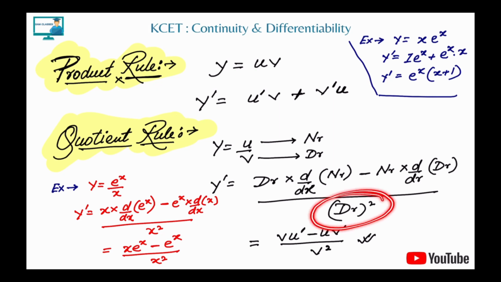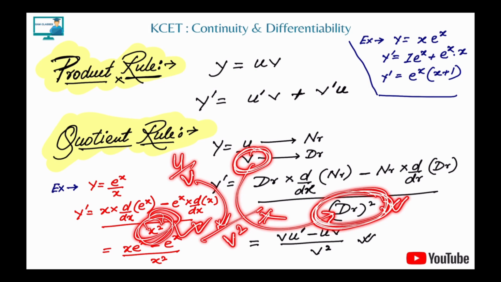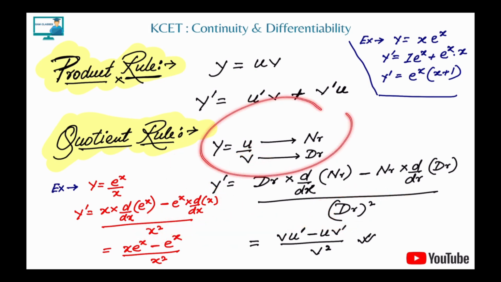Because in u by v, always the denominator square will come. Okay, so this is very important. In a lot of options you can just remove 2 or 3 options just by seeing the denominator. If you're able to form a function in the form of u by v and you're seeing that in the options v square is not given, directly you can cross that option. Correct. So this u by v rule is very important.